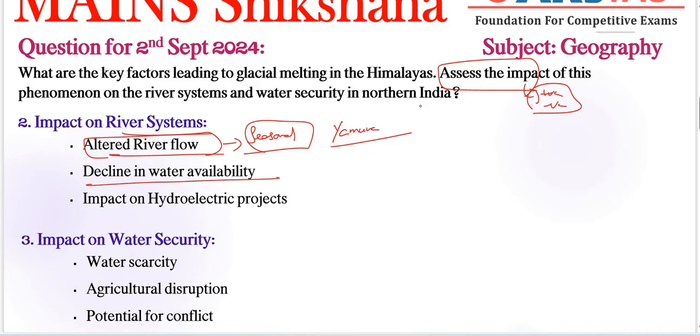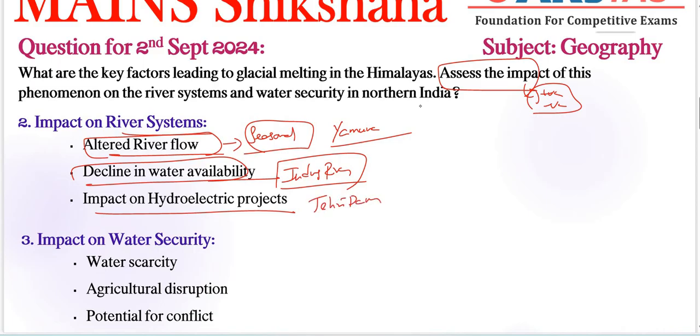Next, decline in water availability is also an important thing in the impact on river systems. For example, here we can take our Indus River especially, which relies heavily on glacial melt water and has witnessed a significant reduction in its dry season flow, right? We can include this type of example also. Next thing is impact on hydroelectric projects, also very important, right? For example, we can take Tehri Dam on the Bhagirathi river, which has experienced fluctuating water levels affecting its power generation capacity also, Tehri Dam, right?